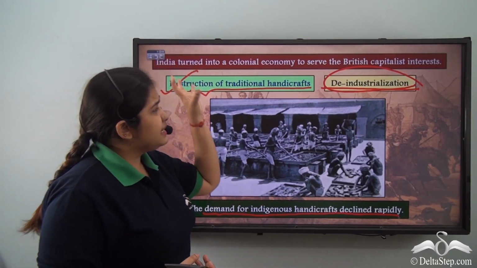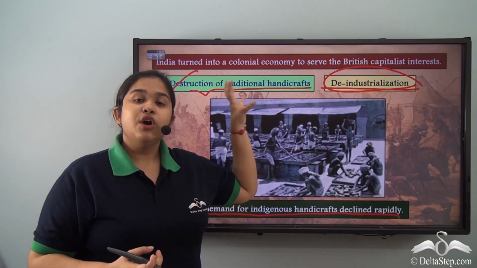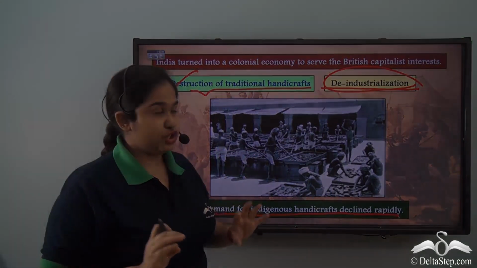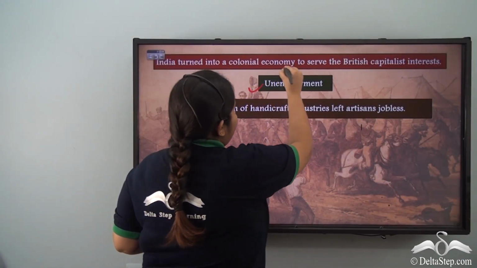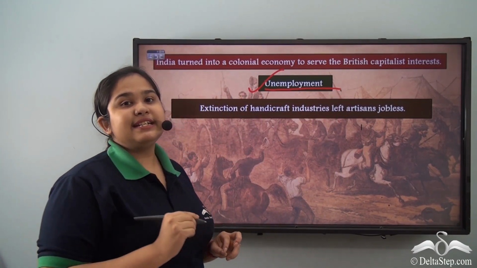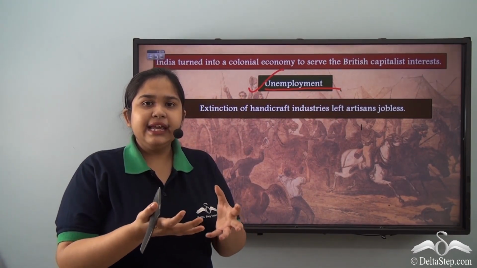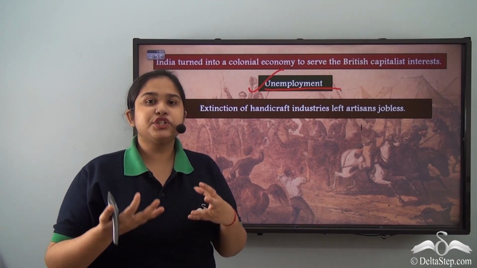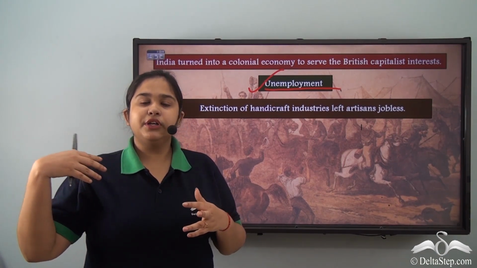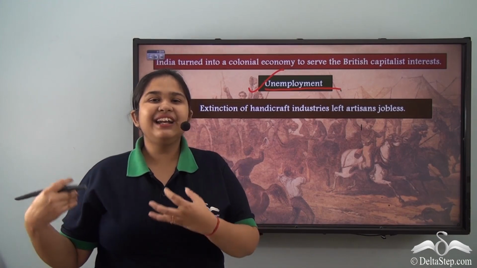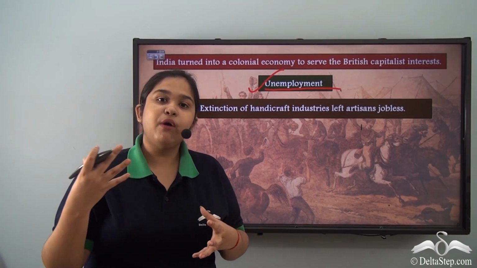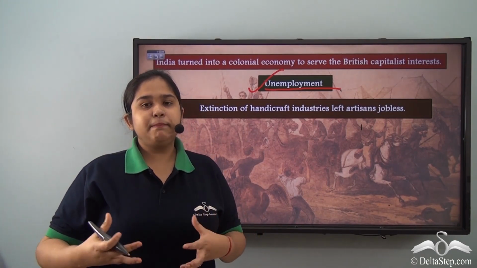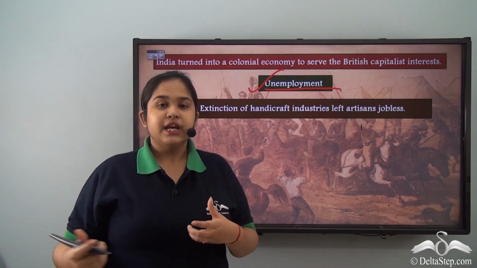But primarily these Indian industries were destroyed, they were diminishing, and they were on the verge of extinction. So we see that heavy unemployment is taking place. Not only due to the political structure or the policies that the Britishers were bringing, the talukdars, the feudal lords, the people who had little power in their hands, not only is their power displaced, but due to deindustrialization, a lot of people are thrown out of their jobs.